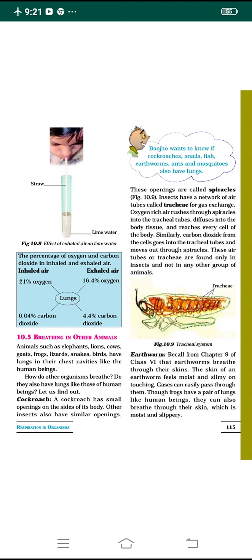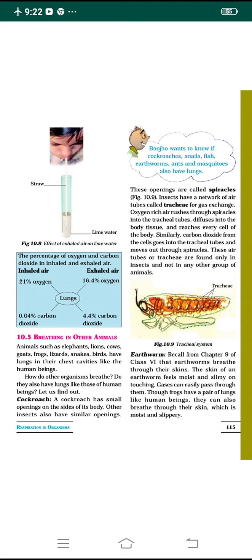Then how do other organisms breathe? That we need to understand. Do other organisms also have lungs like human beings? Yes, we have to find that out. Not all animals have lungs and chest cavities the same as human beings. Let us check out different kinds of animals.